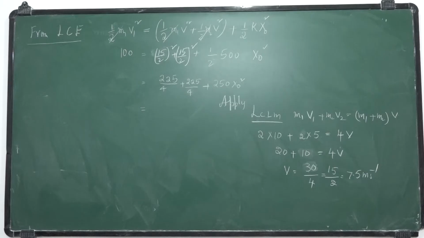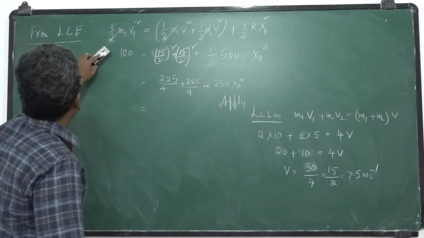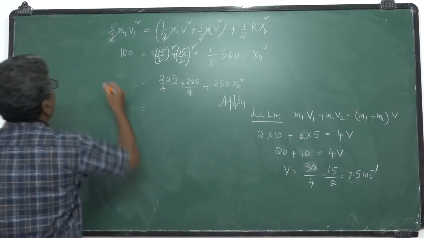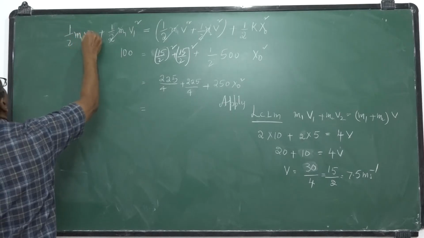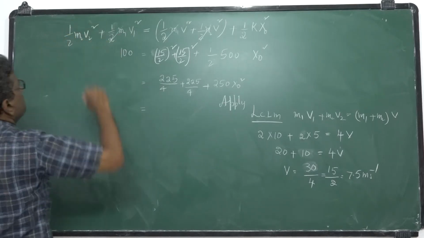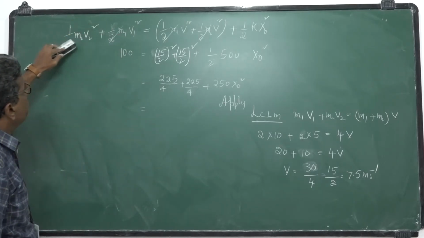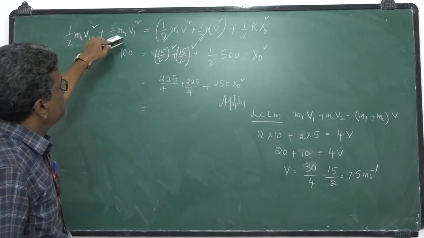So the initial energy is half mv1 square. Again we have to substitute initial kinetic energy, half m1 v1 square plus half m2 v2 square, because the second one is also moving, so you have to consider its kinetic energy also.